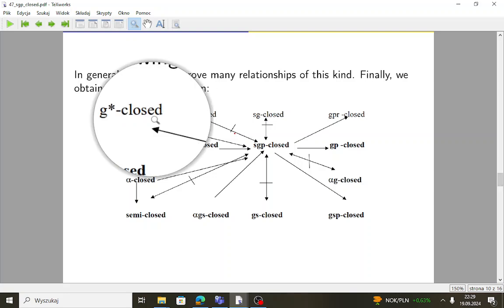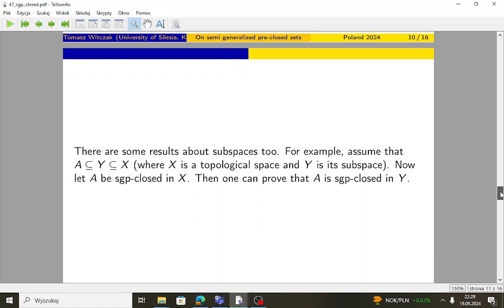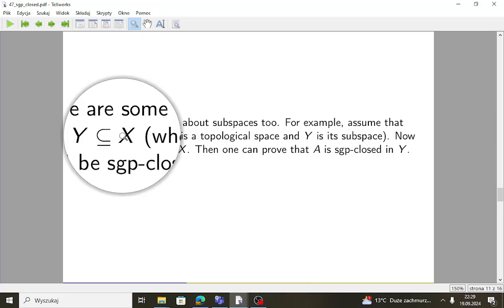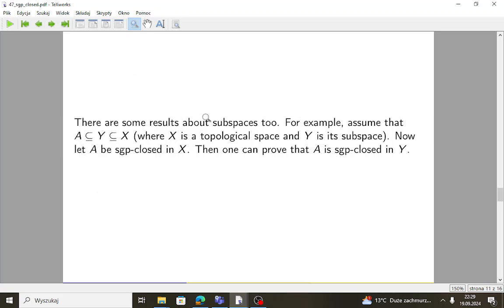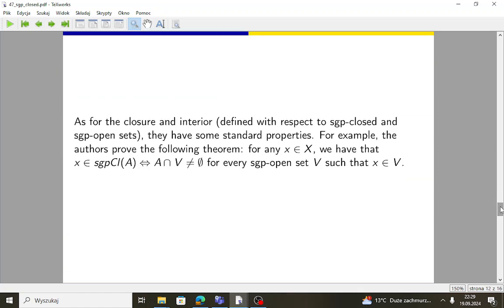So finally, the authors propose the following diagram. If you are familiar with these classes of sets, then you can analyze this diagram. And as for the other notions and other facts, for example, there are some results about subspaces too. We may assume that A is contained in Y and Y is contained in X, so Y is a topological subspace of X with some topology. And now, if A is sgp-closed in X, then one can prove that A is sgp-closed with respect to Y too.